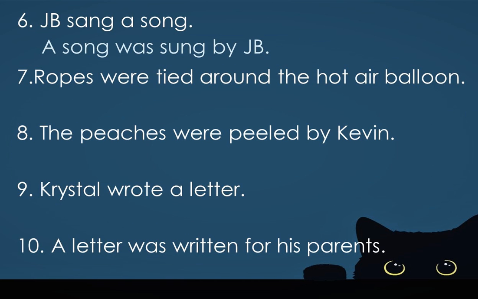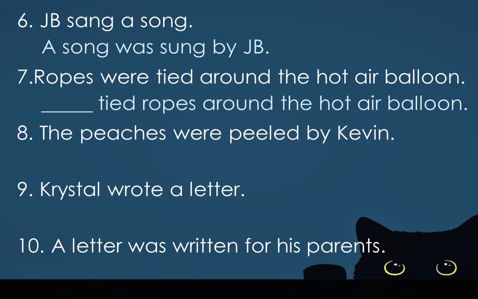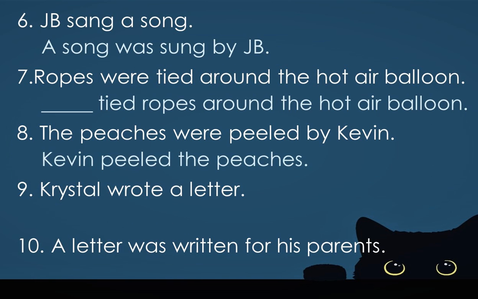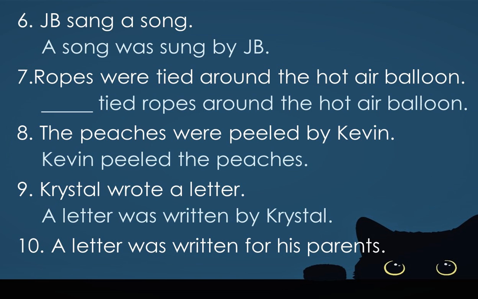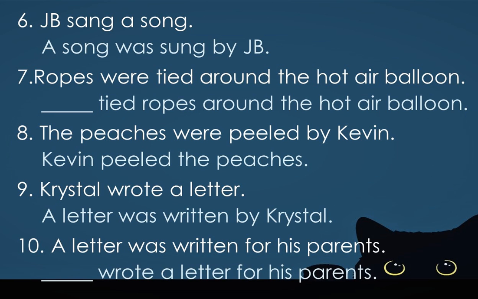Number 7. Ropes were tied around the hot air balloon. Blank tied ropes around the hot air balloon. Number 8. The peaches were peeled by Kevin. Kevin peeled the peaches. Number 9. Crystal wrote a letter. A letter was written by Crystal. Lastly, number 10. A letter was written for his parents. Blank wrote a letter for his parents.